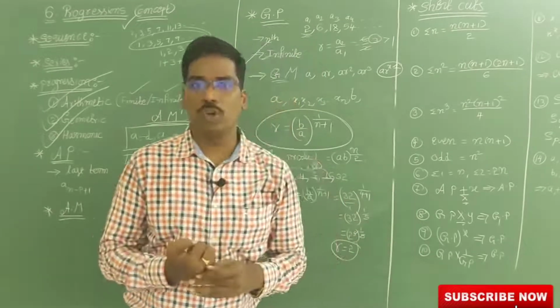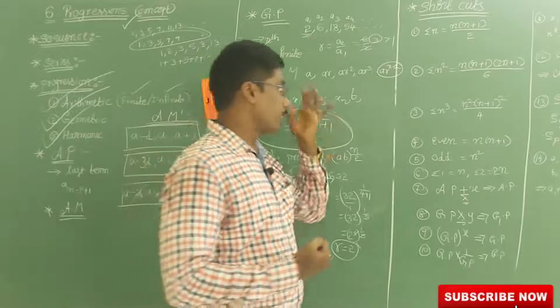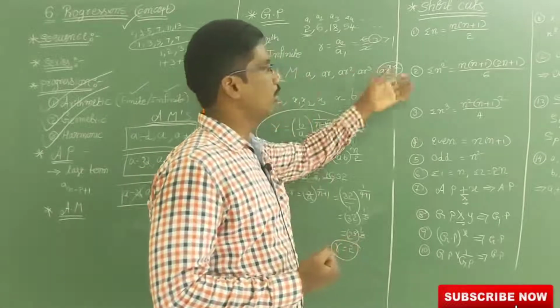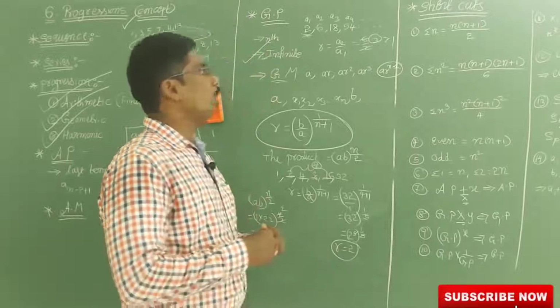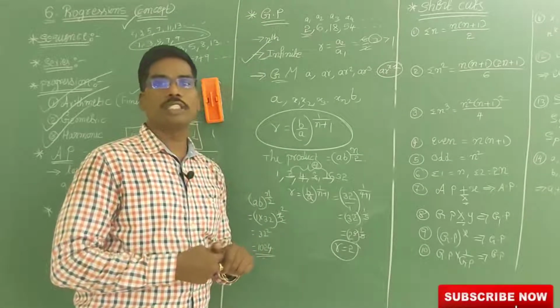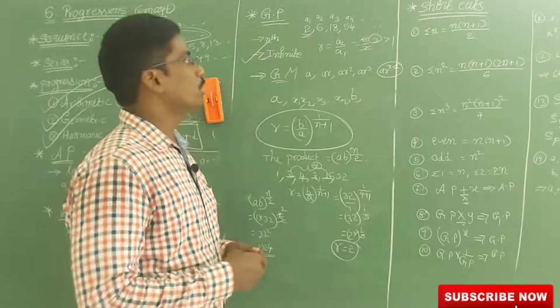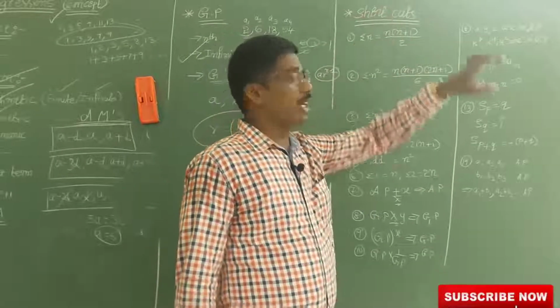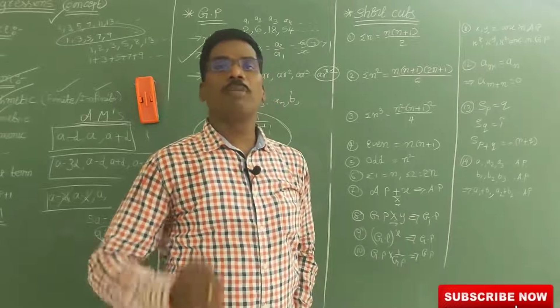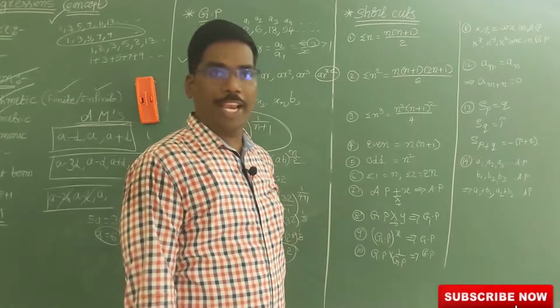In these shortcuts we have to know the sum of the natural numbers, sum of the squares, sum of the cubes. These are all we have to know. So definitely you have to see the answers for each and everything. Now shortcuts. Sigma n is equal to n into (n plus 1) by 2. That is nothing but the sum of the n natural numbers.